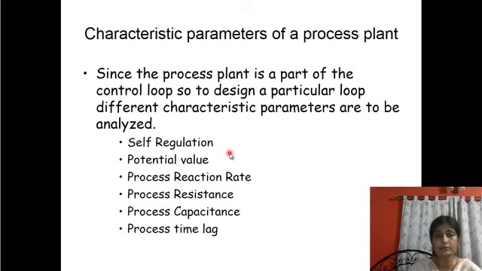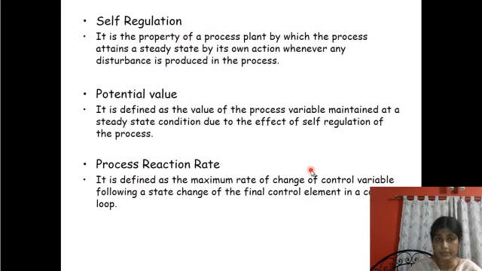So, for designing a particular control loop, different characteristic parameters are to be analyzed. All these are characteristic parameters of a process plant. The characteristic parameters are self-regulation, potential value, process reaction rate, process resistance, process capacitance, and process time lag. All these are important process parameters for a process plant. Now, self-regulation: all the names describe their features.